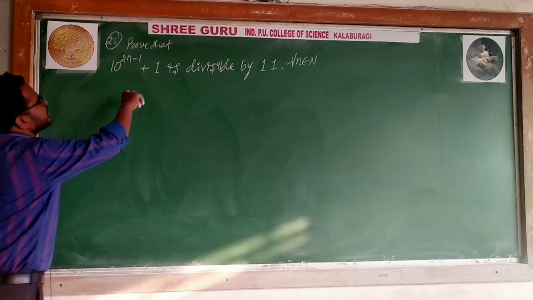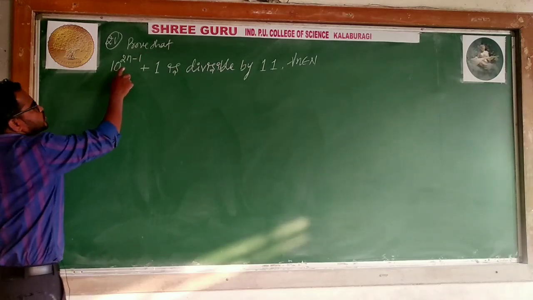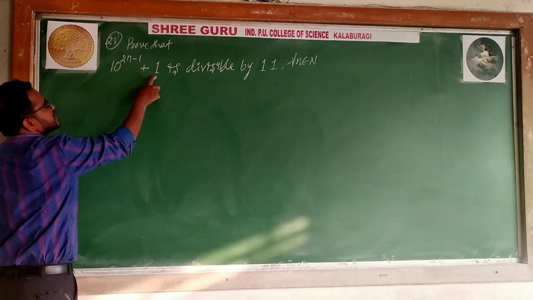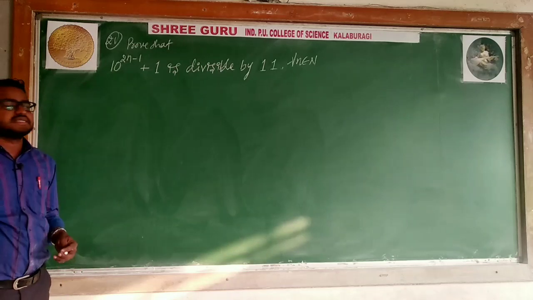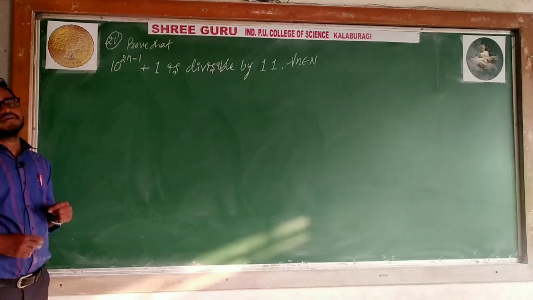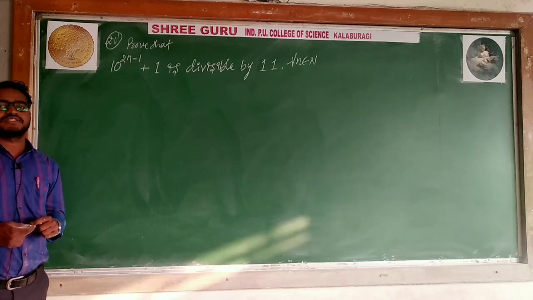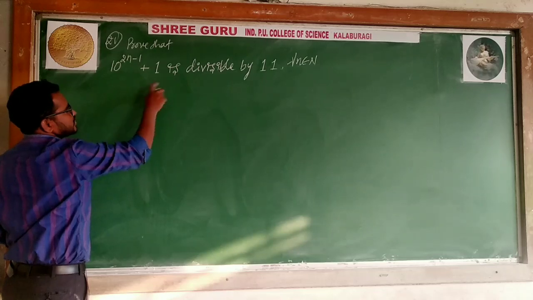Now, problem 21. Prove that 10 to the power 2n minus 1 plus 1 is divisible by 11 for all natural numbers. This is a statement like the previous one. You can try it, but it needs a little bit of simplification. According to that, you can simplify. Now, prove that 10 to the power 2n minus 1 plus 1 is divisible by 11.